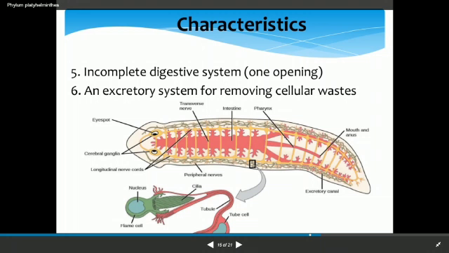Excretion in the members of the Platyhelminthes occurs with specialized cells called flame cells, which are attached to ducts that open into excretory pores. So these flame cells are the units of the excretory system of these organisms.